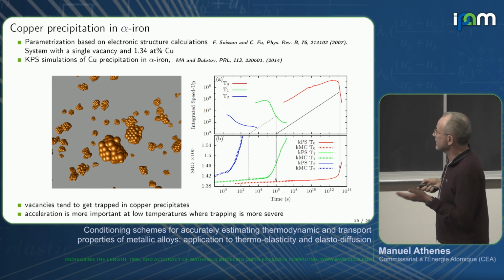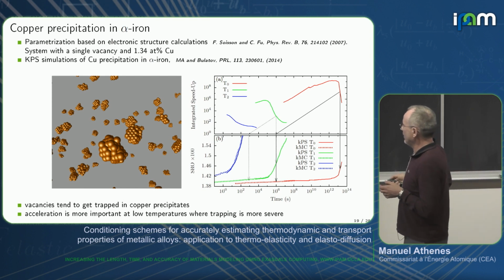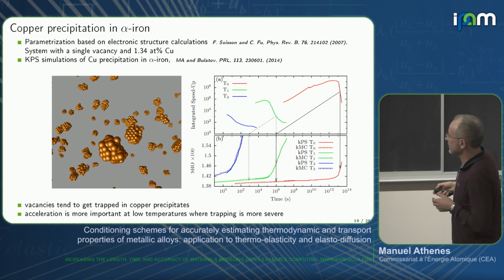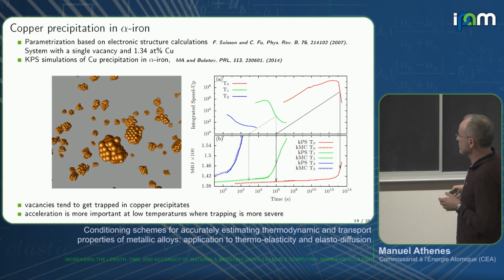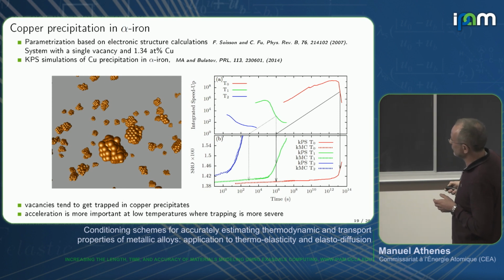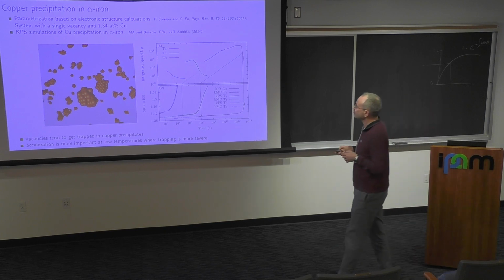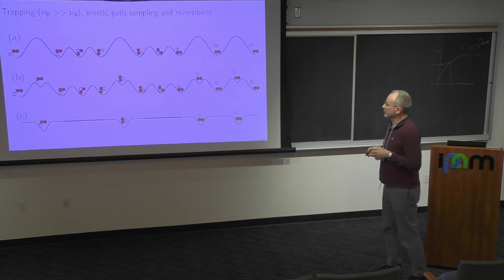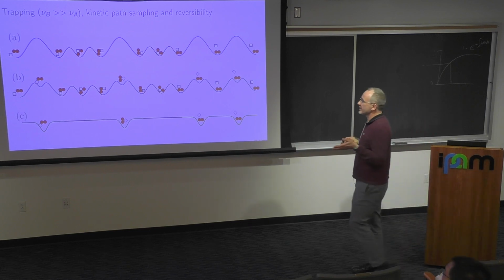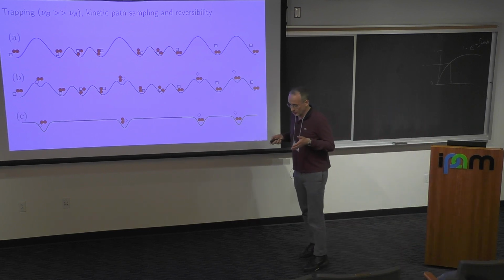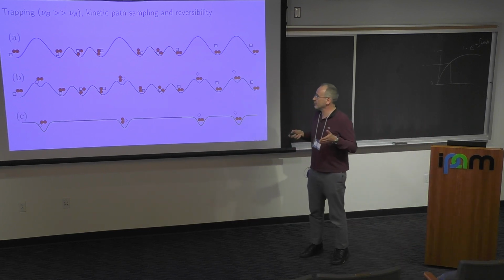So when we apply this algorithm to kinetics, for example the precipitation kinetics of copper in iron, we can obtain an initial acceleration of the simulation by several orders of magnitude. So this is the integrated speed up. So we have several orders of magnitude of acceleration compared to a conventional kinetic Monte Carlo. And so now we can apply this algorithm to compute mass transport coefficients.